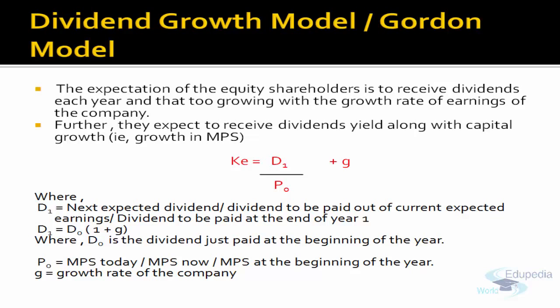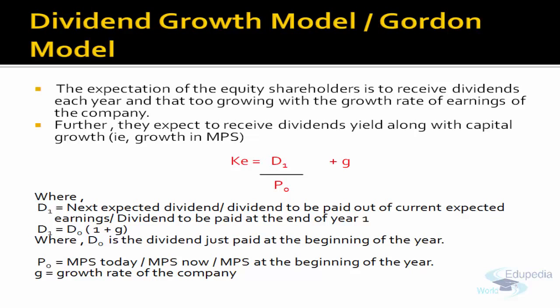So today you are going to compute the cost for the dividend which is to be declared in the future, because you are not going to compute the cost for the dividend which you have already declared today for the current year. You are going to compute the cost for the dividend which is to be declared at the end of year 1. That's why the numerator is the cost which you have to incur for the dividend to be declared, from the amount which you have today, that is the market price of the share today.